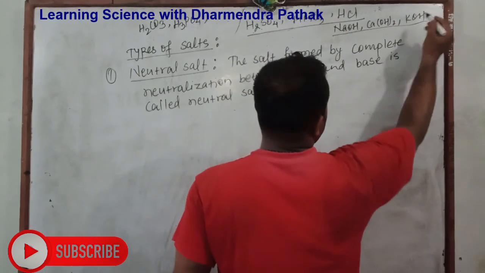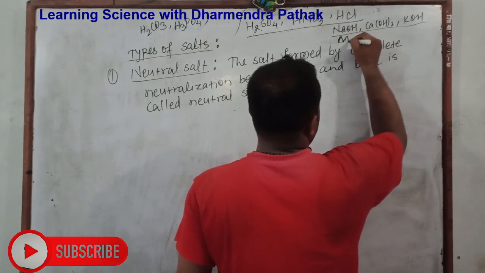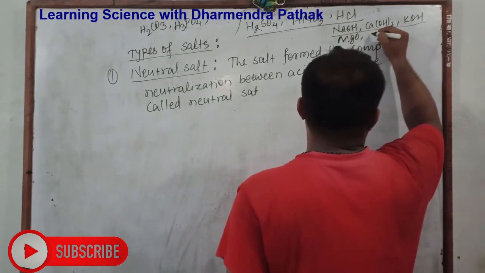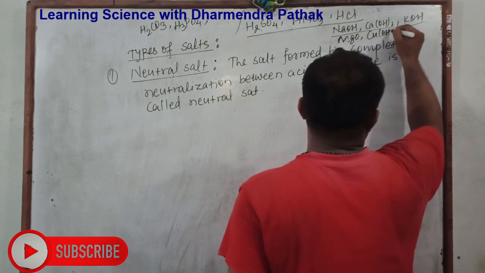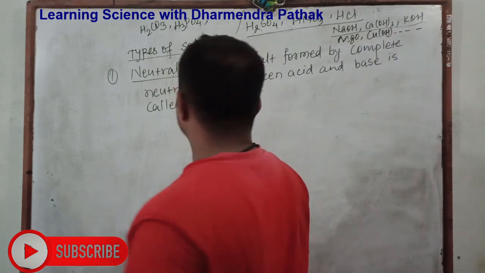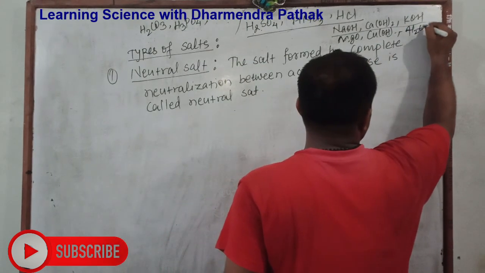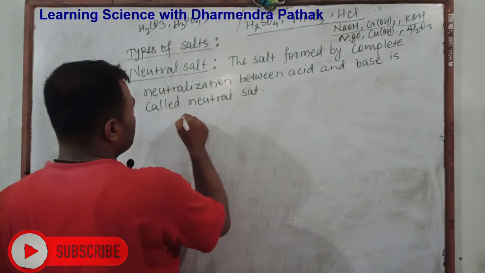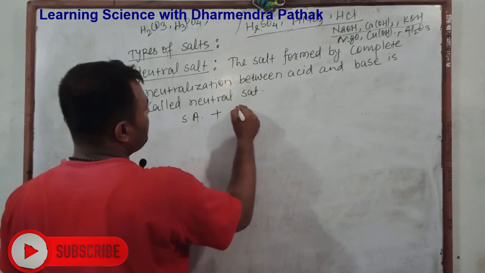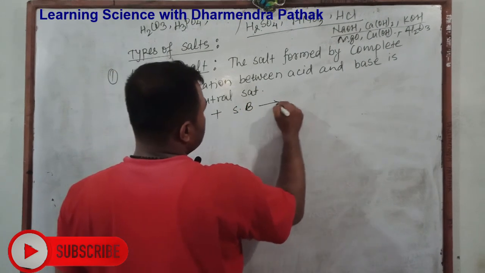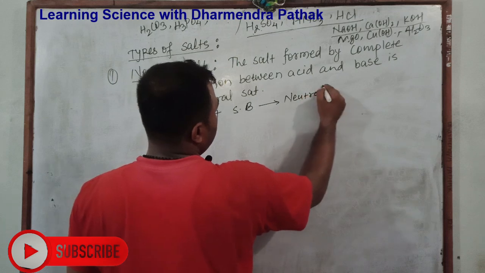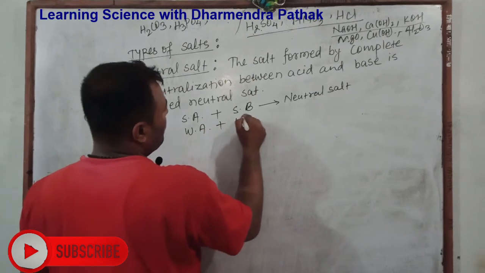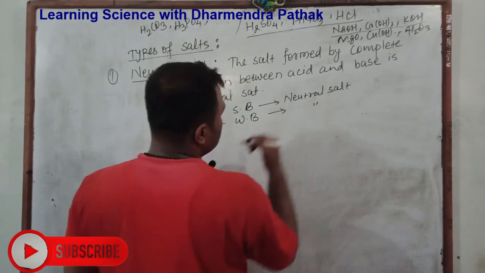And bases like magnesium oxide and hydroxide, others like copper oxide and copper hydroxide, and oxide and hydroxide of aluminum, such types of bases are called weak bases. And here how is it formed? A strong acid combined with a strong base gives a neutral salt, or a weak acid combined with a weak base gives a neutral salt.